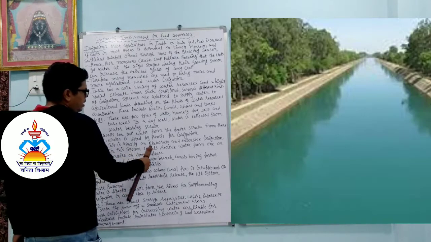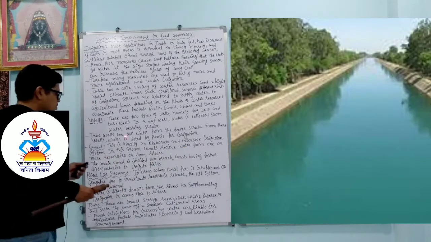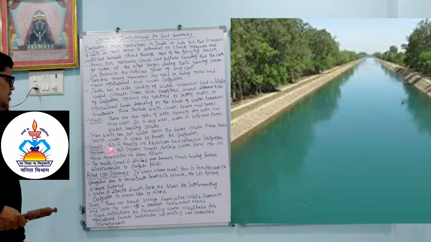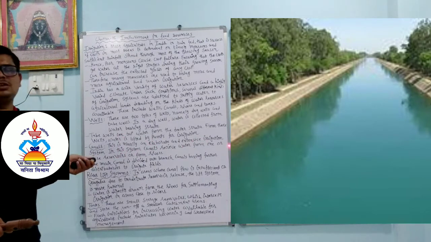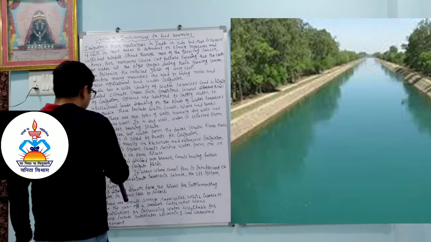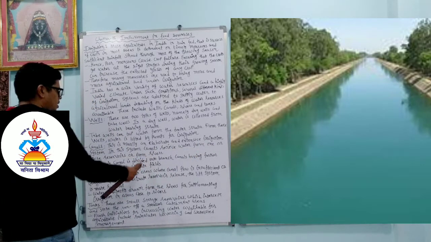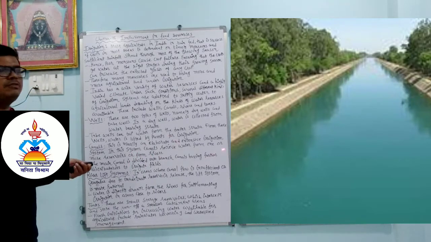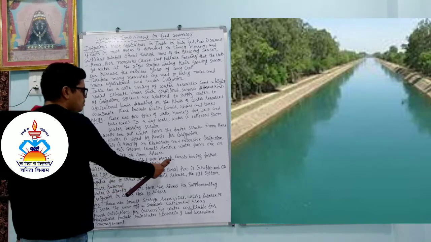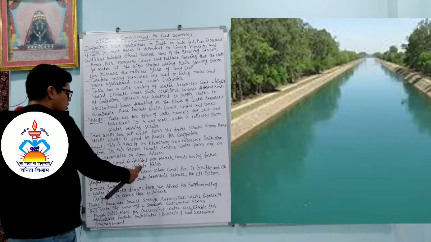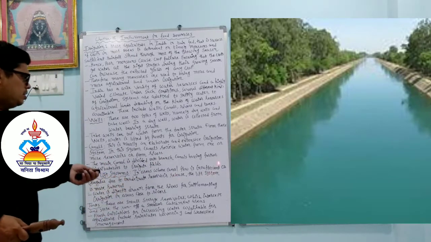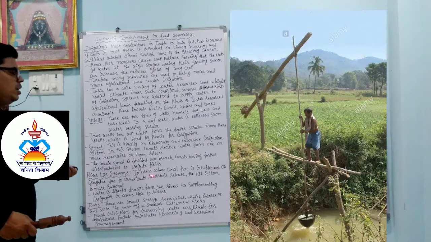Canals: this is usually an elaborate and extensive irrigation system. You find canals in so many places, even in the city, and this is usually an elaborate and extensive irrigation system. In this system, canals receive water from one or more reservoirs or from rivers. The main canal is divided into branch canals having further distributaries to irrigate the fields. So the main canal is divided into branches, and from those, further distributaries irrigate the field.